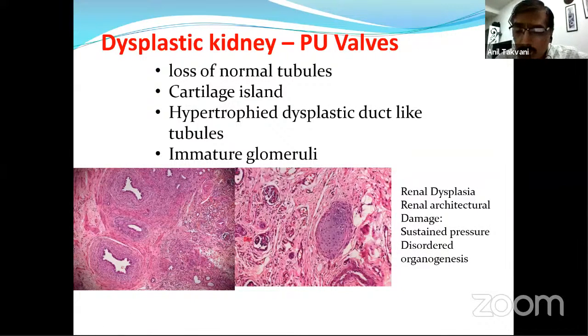So what could be the reason for renal dysplasia? It can be sustained pressure which is responsible for the damage. Another or associated theory can be disordered organogenesis because of abnormal insertion of the Wolffian duct as well as abnormal arising of the ureteric buds.